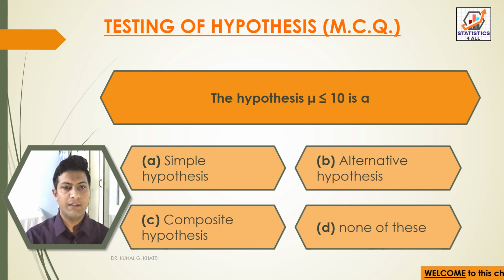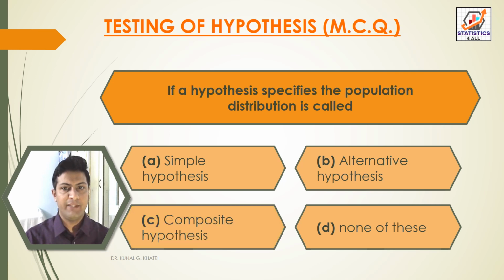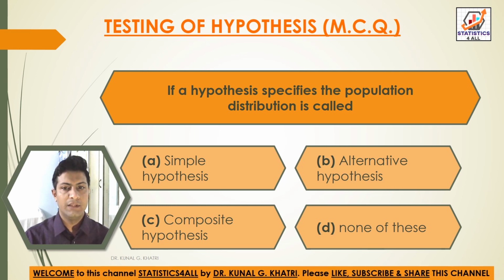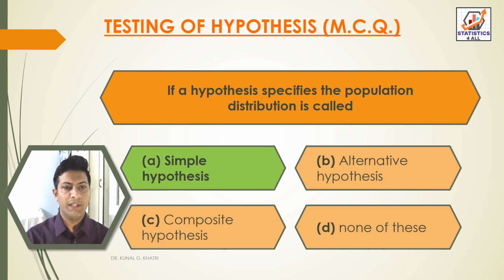So here we have answer option C composite hypothesis. The hypothesis mu is less than equal to 10 is a composite hypothesis. Next question, if a hypothesis specifies the population distribution is called option A simple hypothesis, option B alternative hypothesis, option C composite hypothesis, option D none of these. So here we have answer option A simple hypothesis. If a hypothesis specifies the population distribution is called simple hypothesis.